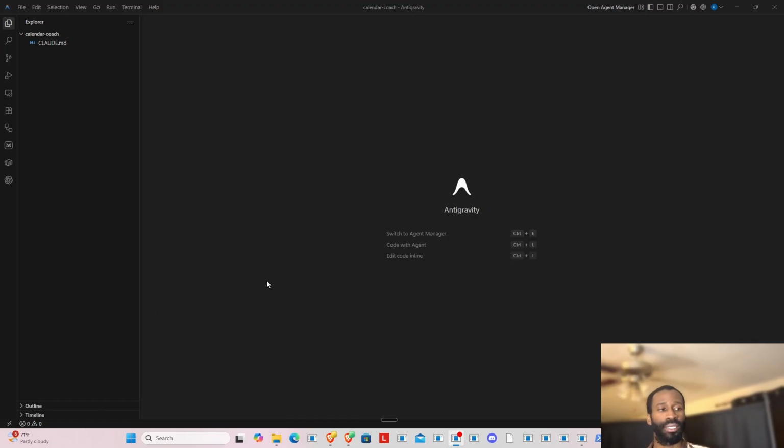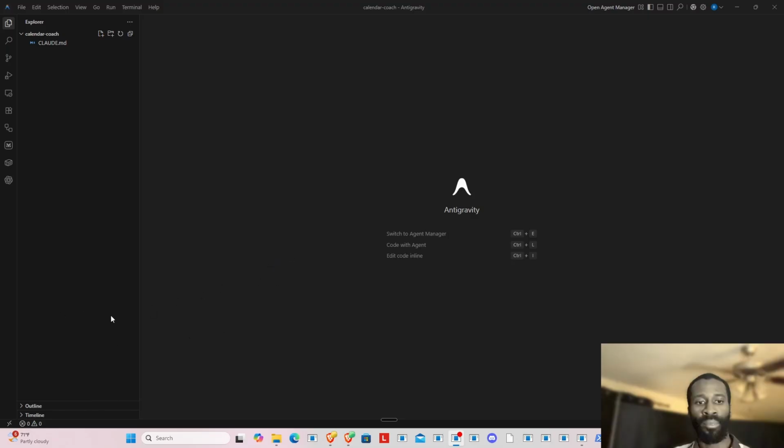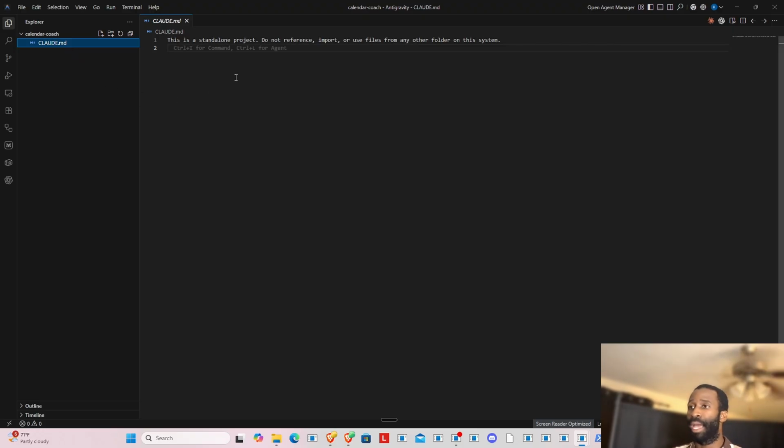So this right here is my visual editor. This is my workspace on the left. This is an empty folder with just one Claude.md file that pretty much says this is a standalone project. Do not reference, import, or use files from any other folder on this system. The reason why I did this is when we start running Claude in this workspace, we do not want Claude to step out and go touch things it shouldn't touch, pretty much.